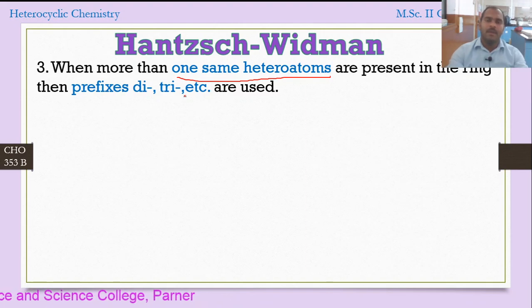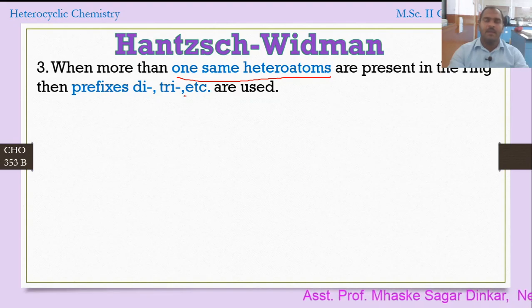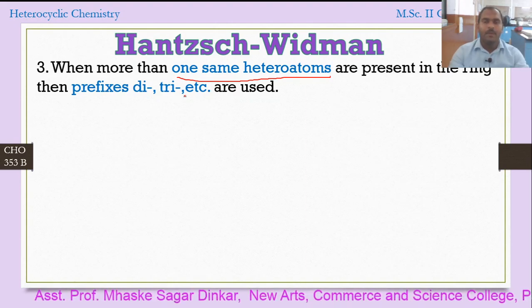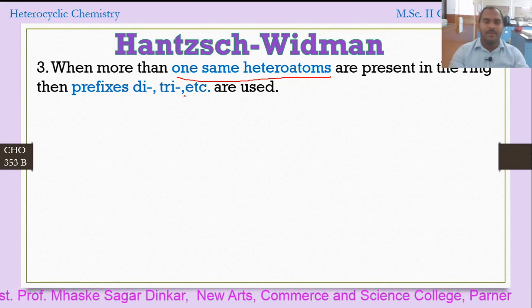So when a ring contains more than one heteroatom of the same type, either two oxygen, two nitrogen, or two sulfurs, then we use the prefixes di, tri, etc. Let's consider the example.